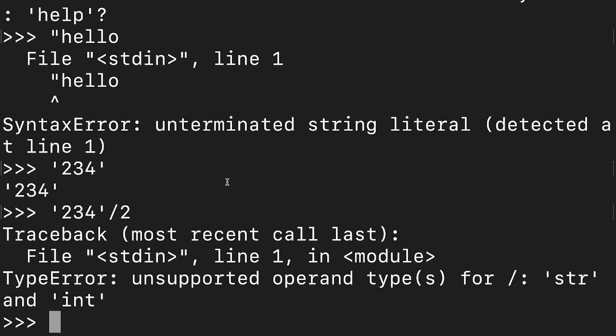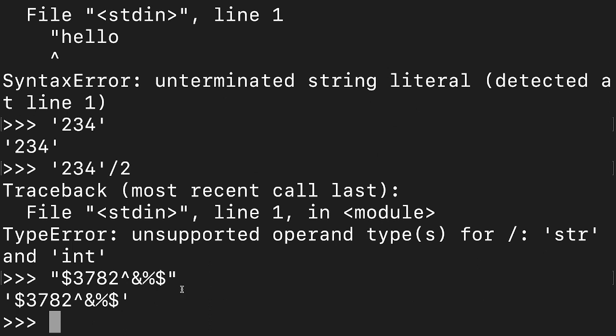But there are some arithmetic operators which we can use here, but they will not be considered as arithmetic, like plus and multiplication signs. We can use them here, but not as actual addition or multiplication. That we will see in some time. All right, now we can also represent special characters. Let us say something like this. Some special characters we can also represent this way, and this also will be considered a valid string. Okay, so I hope it is clear that this is how we represent strings.